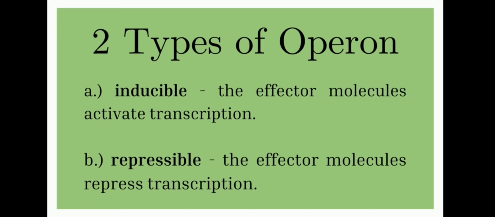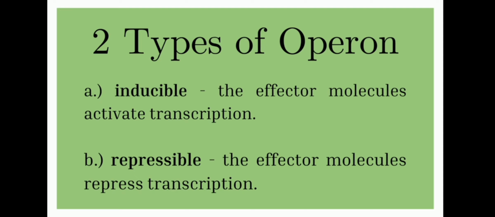An inducible operon is an operon wherein the effector molecules activate transcription. In this system, lactose acts as an effector molecule. Lactose is a disaccharide containing one glucose and one galactose residue. Moreover, the topic I'm going to discuss is an inducible operon, which is the lactose operon.